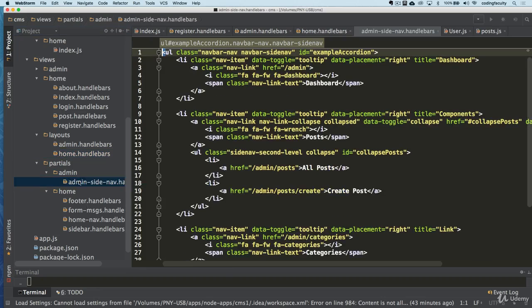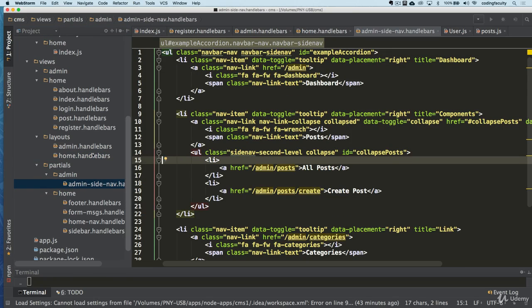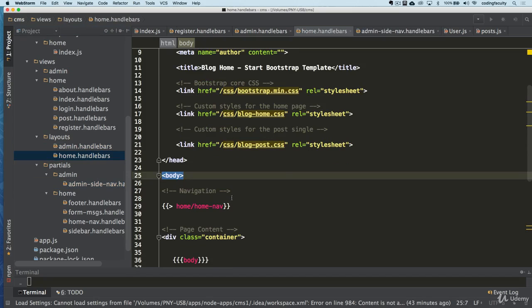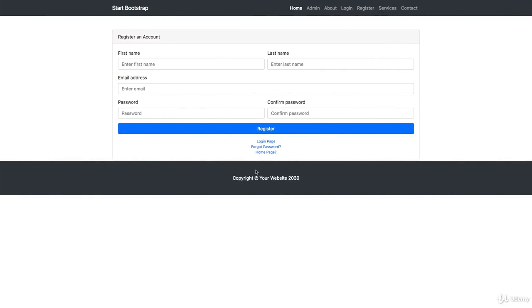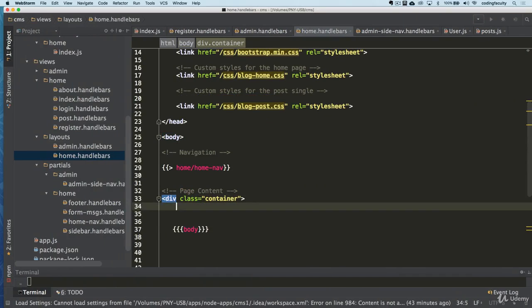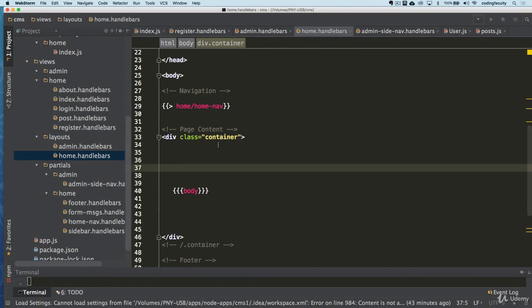So let's see what we can put. This is the admin side nav. This is the admin layout. This is the home layout. And we can place these errors after, let me see, right here.